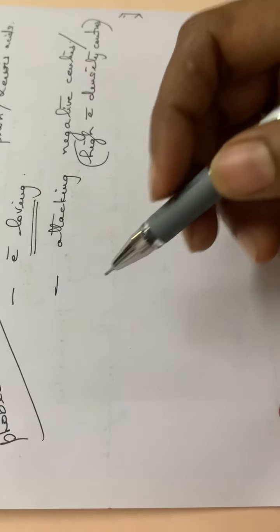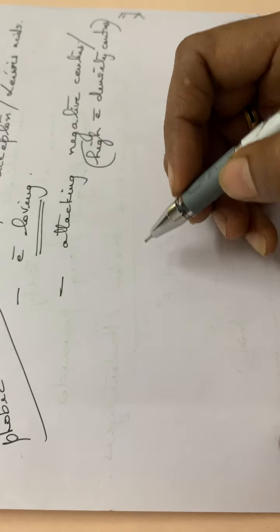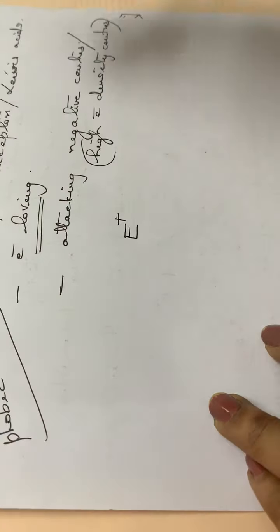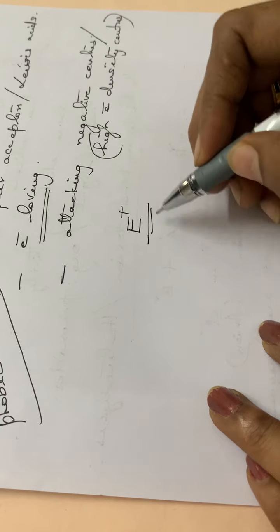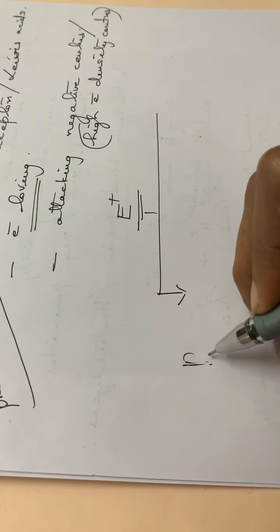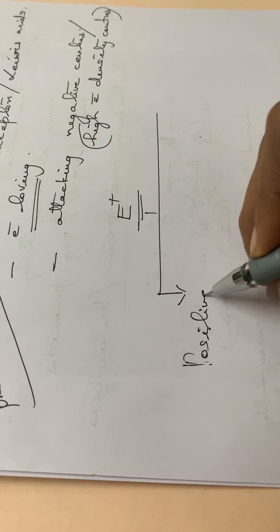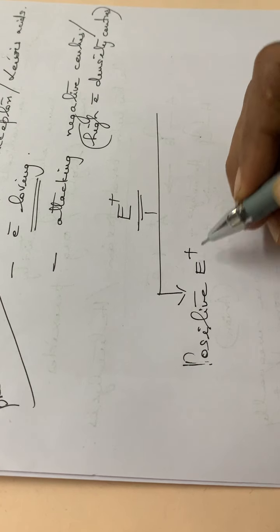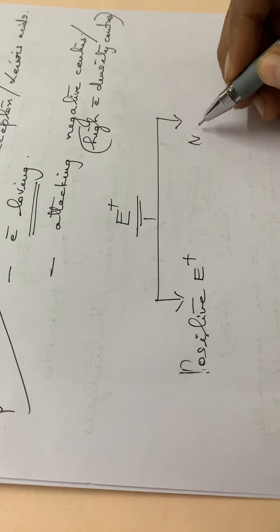Then these electrophiles are classified into two categories. The first one is the positive electrophiles, and the second one is the neutral electrophiles.